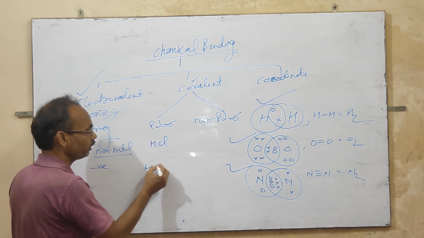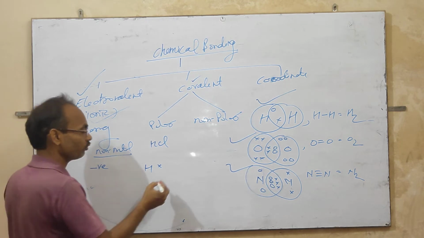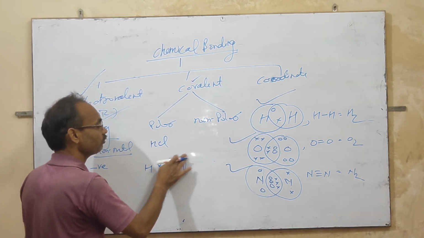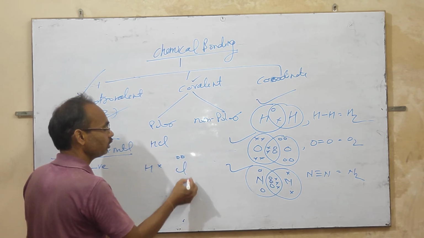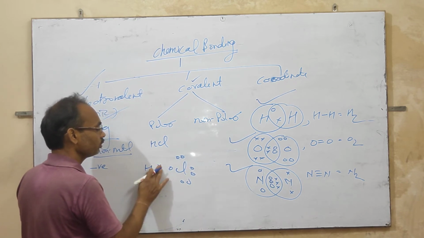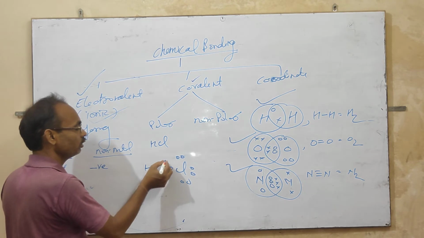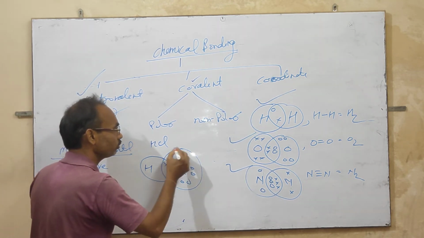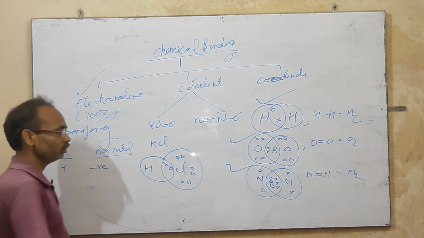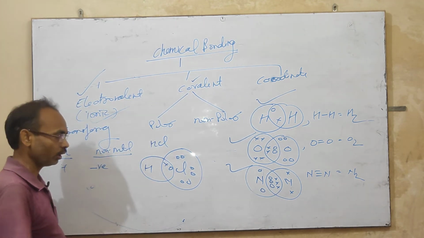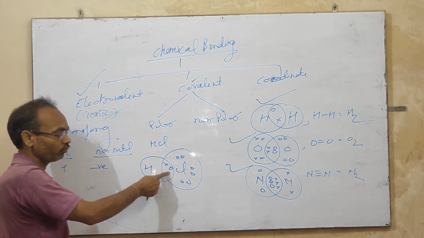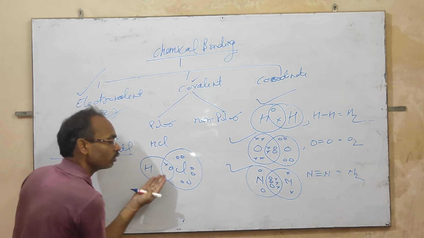The hydrogen has only 1 electron in its valence shell, while chlorine has 7 electrons in its valence shell, and these electrons are shared by hydrogen and chlorine. This is a covalent bond, but it is a polar covalent bond because the shared electrons of one hydrogen and one chlorine attract toward chlorine